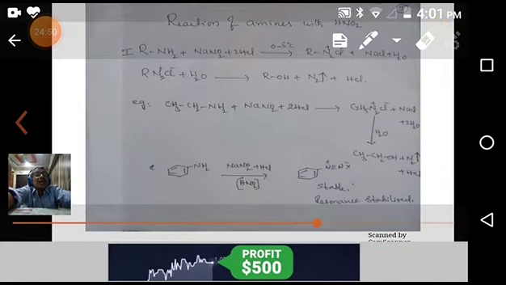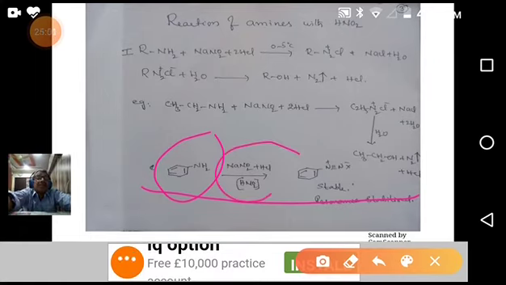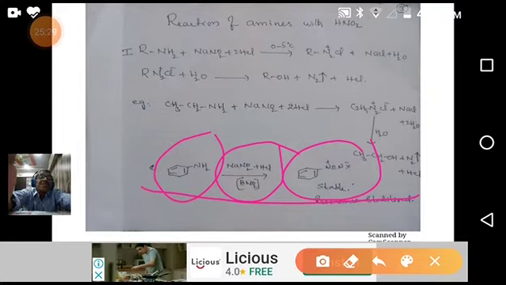Another example is an aromatic amine, aminobenzene, what we call aniline. When aniline reacts with nitrous acid at 0 to 5 degrees centigrade, it gives benzene diazonium halide. If you take HCl, we get benzene diazonium chloride; if you take HBr, we get benzene diazonium bromide. Anyhow, we get a benzene diazonium salt. This salt is stabilized by resonance. Why? Because the N with a plus charge is attached to the benzene ring, in conjugation with it.